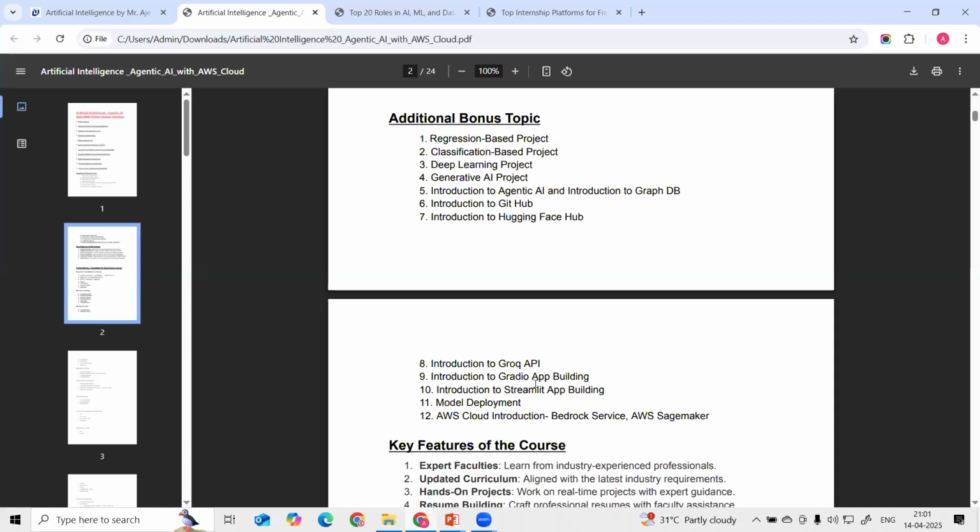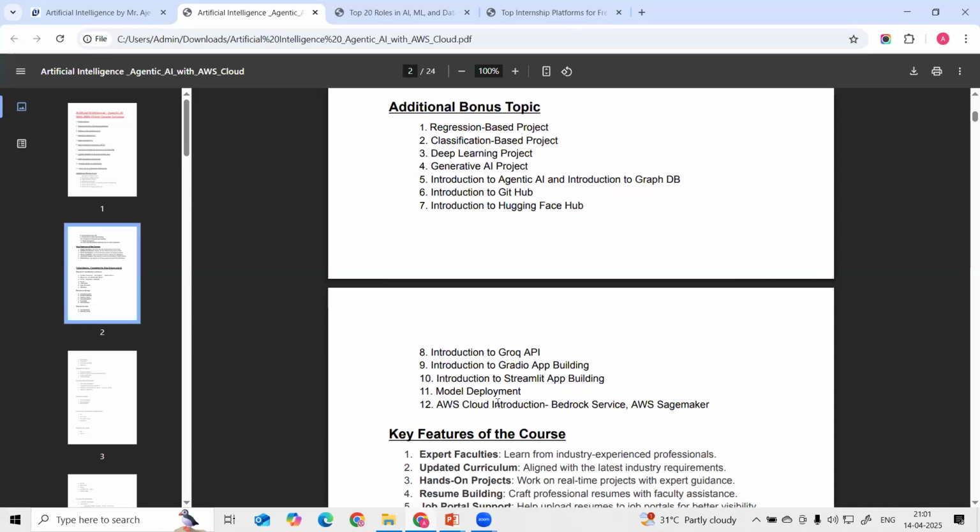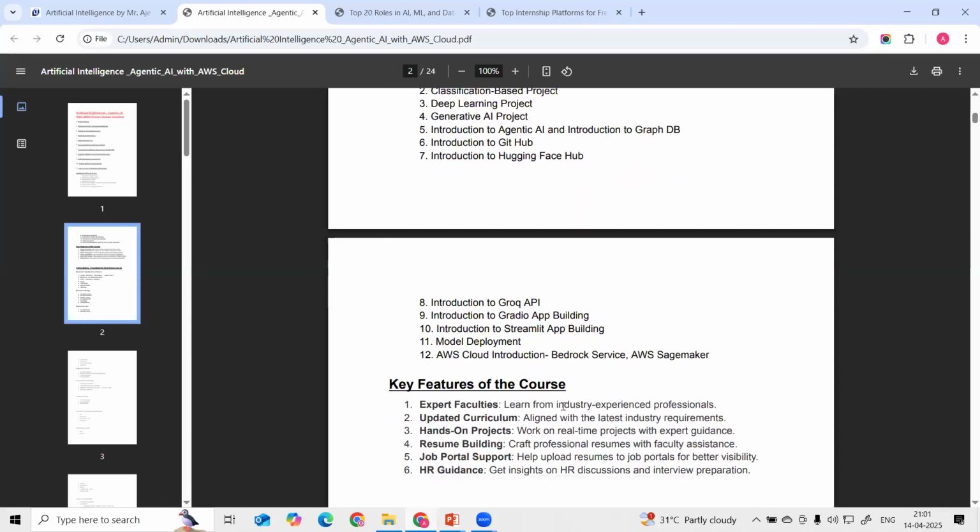Then we are building AI applications with the help of Gradio and Streamlit, and model deployment will be there, guys. I will be telling you how we can deploy these machine learning models and generative AI applications also. And then at the last we are providing a cloud introduction: AWS cloud and Azure cloud also.